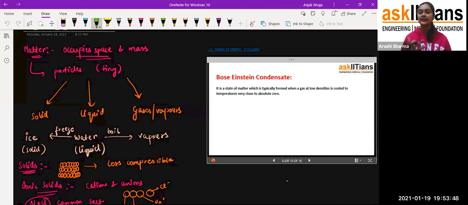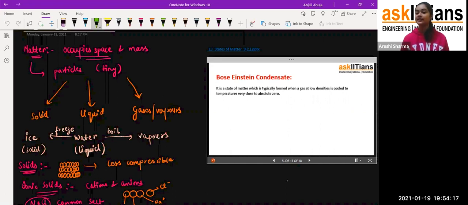This is just for your knowledge, students. You may think, ma'am, why are you not explaining it in more detail? It is because plasma and the Bose Einstein condensate are states of matter which we don't find in our surroundings very much. Even though questions are asked only on solid, liquid and gases, you should know that there are two other states of matter as well. Sometimes in Olympiads the question can come: what is the fourth state of matter, or the fifth state of matter.